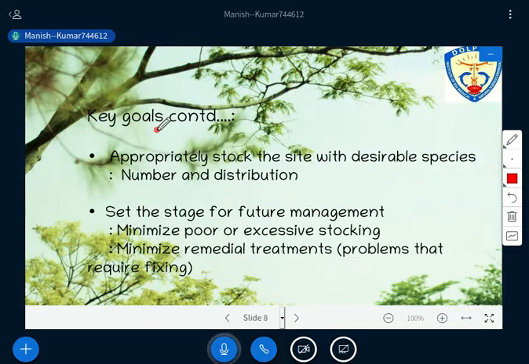So और क्या क्या एडवांटेज, what are the other goals that you are able to achieve through this regeneration activities? Appropriately stock the site with desirable species. It means since you have to do the regeneration, as I told you, you are selecting the species as per the site and appropriately stocking. Stock means that the percentage of tree with respect to the area, that is stock.